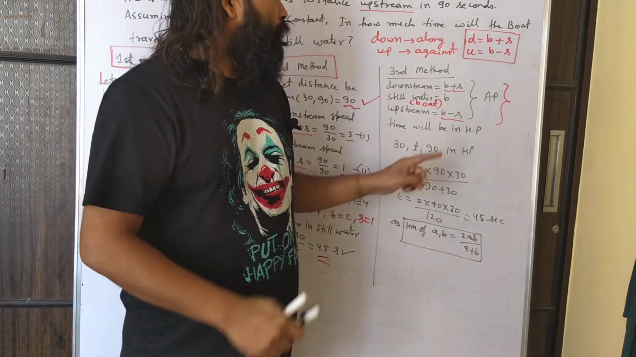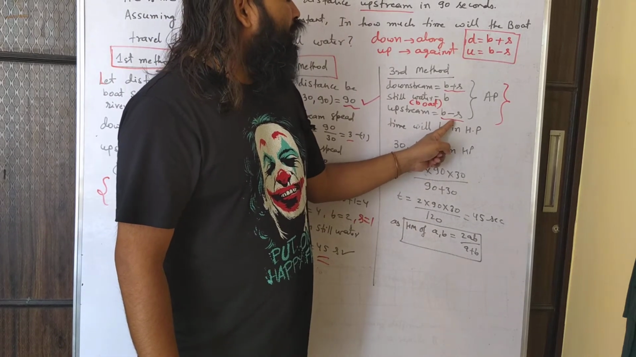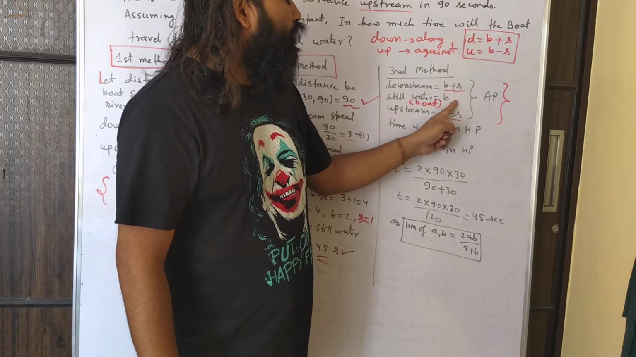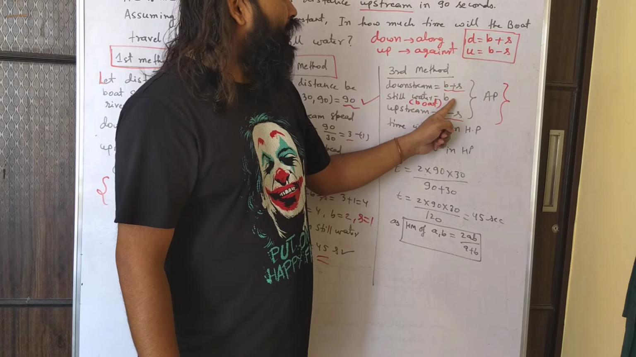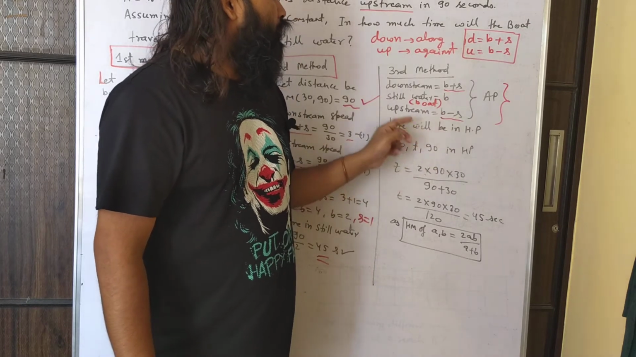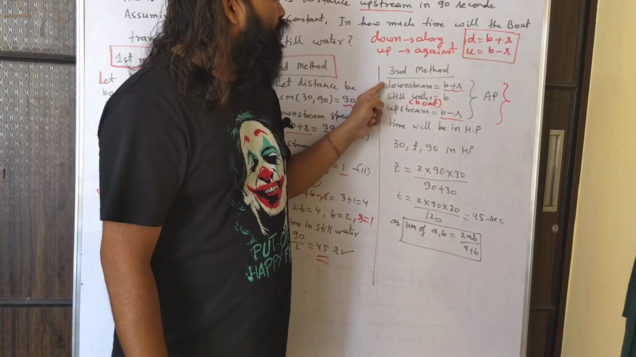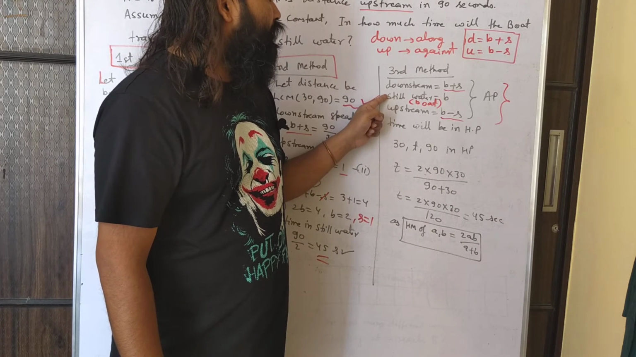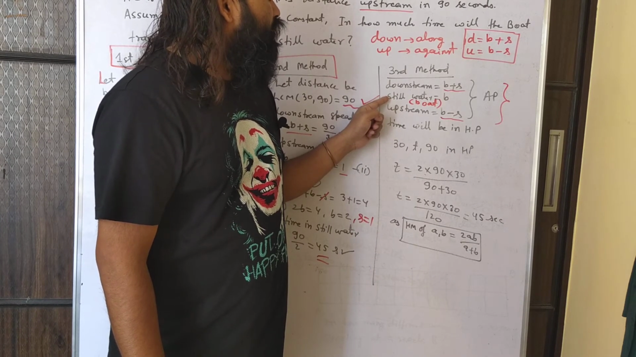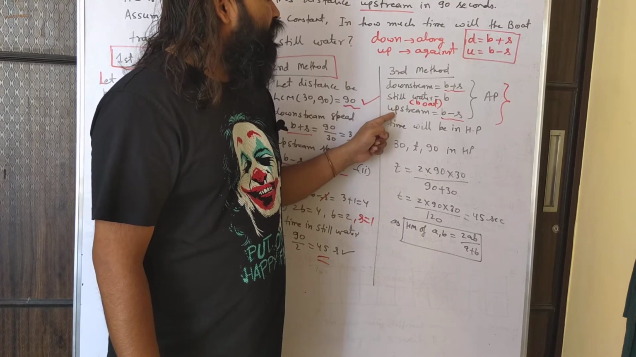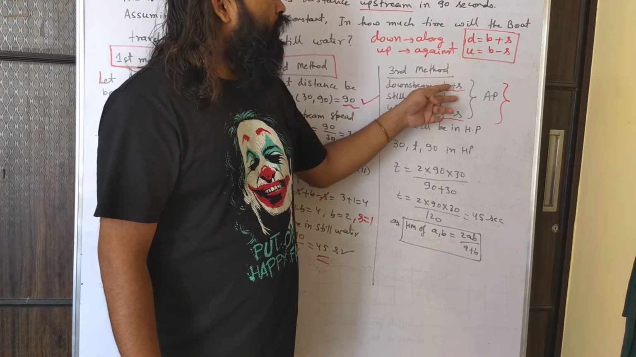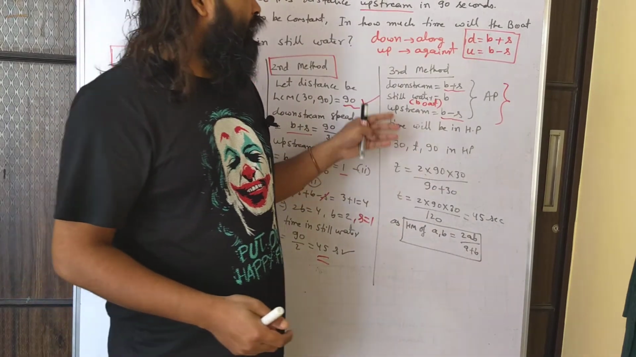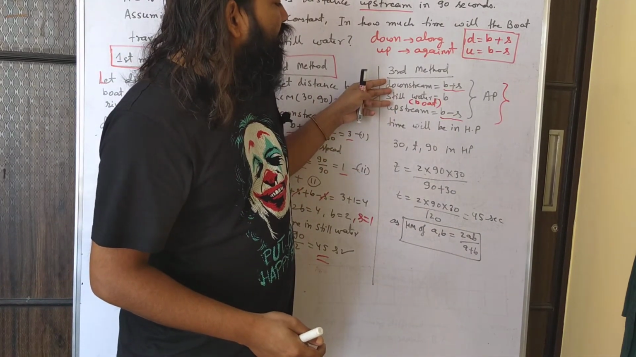So if you see b minus s, if I add s into this, I'll get b, and in this b, if I add s, I'll get downstream speed. So the difference between downstream speed and the speed of boat in still water is s, and again the difference between speed of boat in still water and upstream speed is s. So there is a common difference of s over there, okay? And that is why we can say these 3 speeds are in AP.